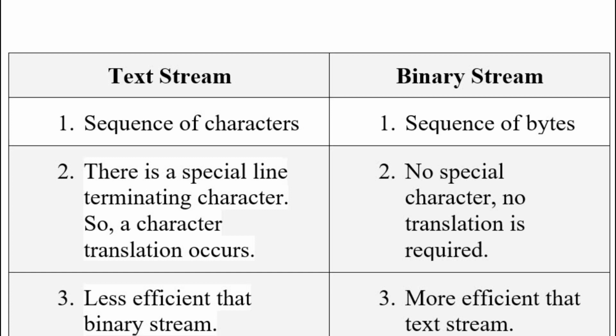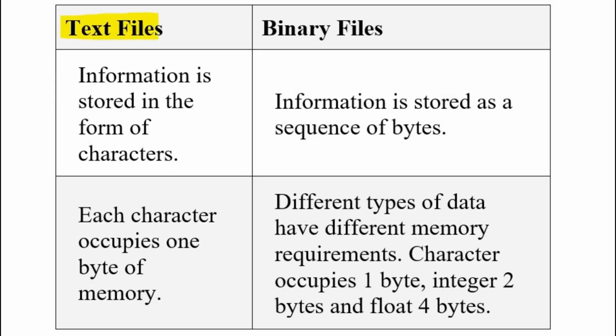There are two types of stream: text stream and binary stream. These types of streams are based on the types of files that we handle while using a C program. So basically there are two types of files: text files and binary files. So moving towards the text and binary stream, we should have the concept of text files and binary files.